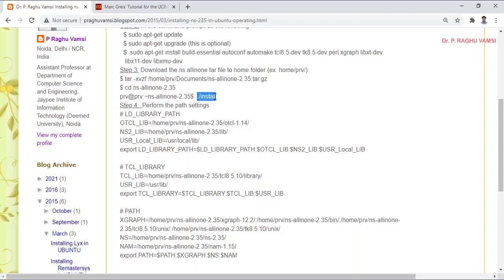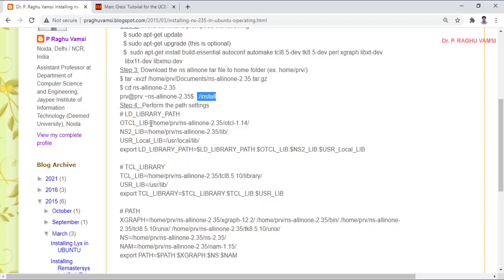So this ./install will create the installation of your NS2. That means complete installation. First it will go for compilation of all the source code, then the executable image will be created, and the executable image will be placed in the NS all-in-one and the same NS image will be sent to the root folder. Once it is done, then perform the path settings.